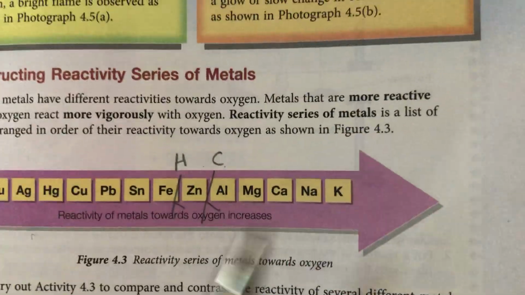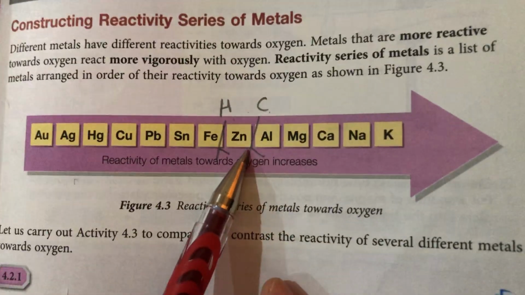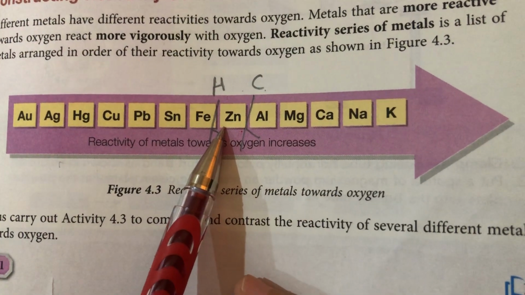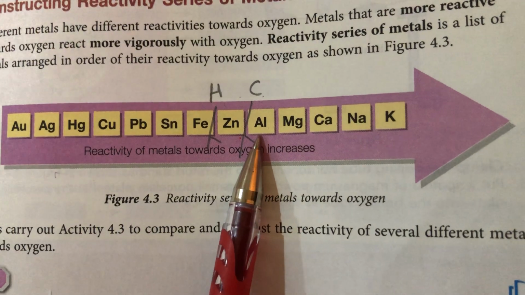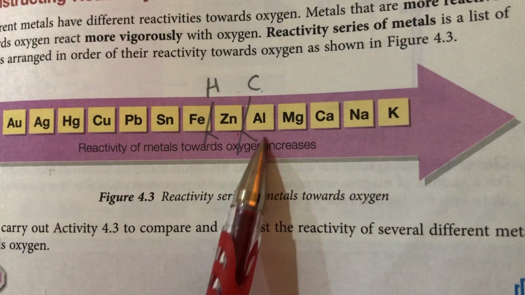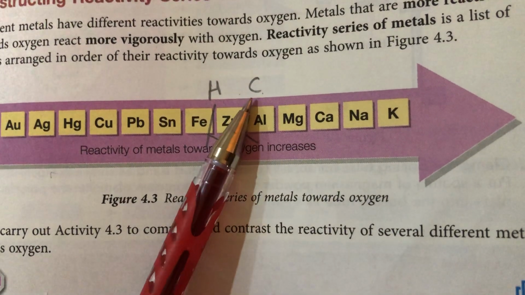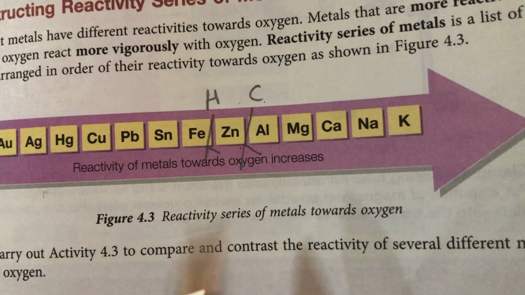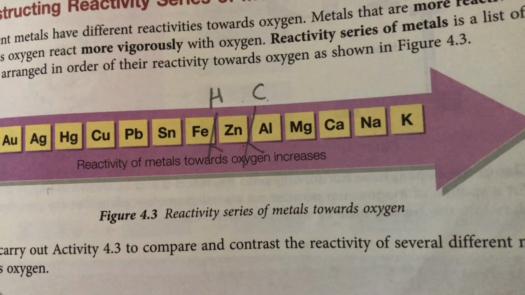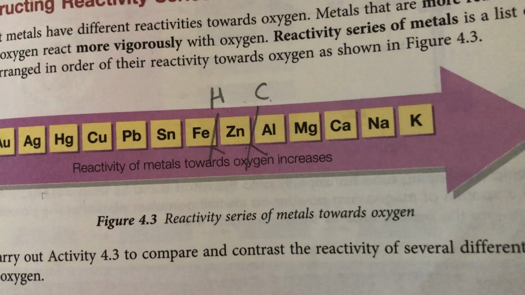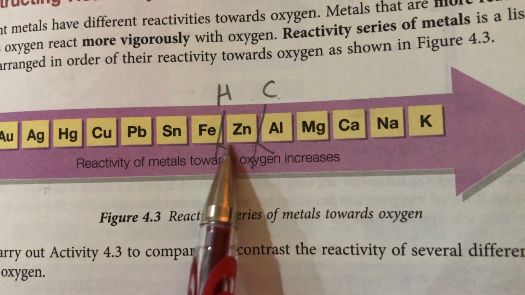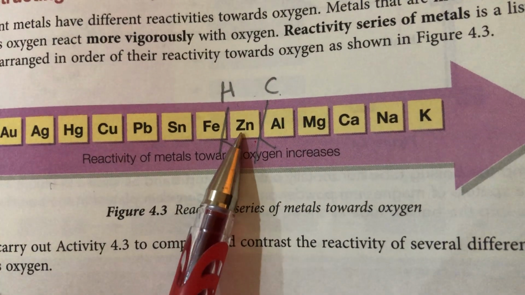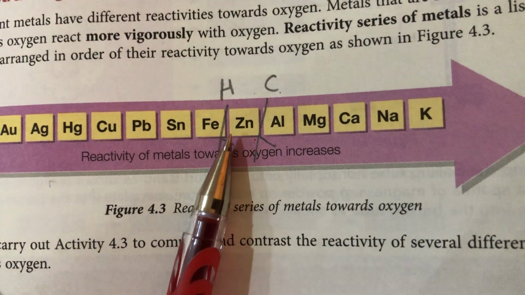Okay, now you see that carbon is actually in between aluminium and zinc, which means if I have aluminium oxide and I use carbon, carbon is actually charcoal. I use carbon to heat it out, I won't get pure aluminium. Tidak akan dapat. Okay. But the things that are below carbon, like zinc oxide...